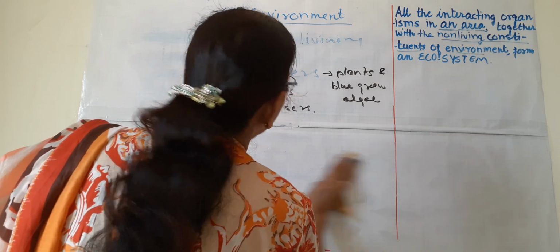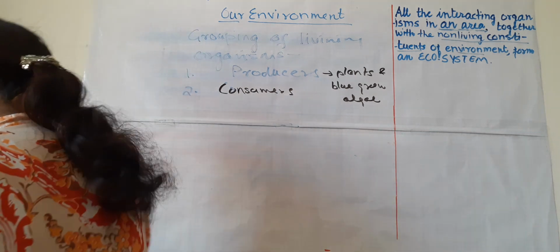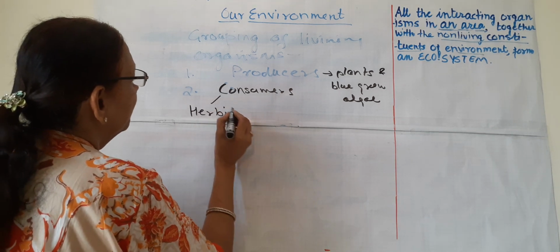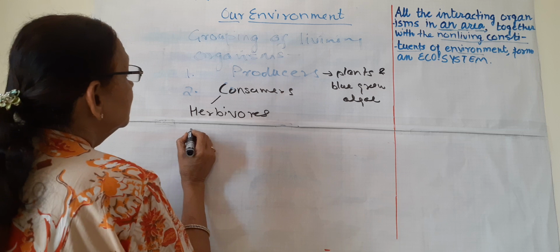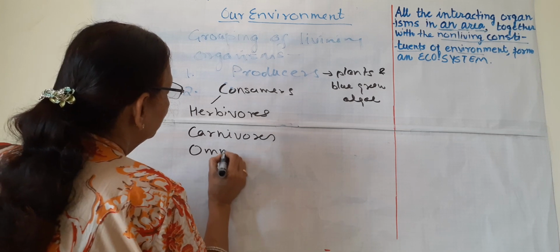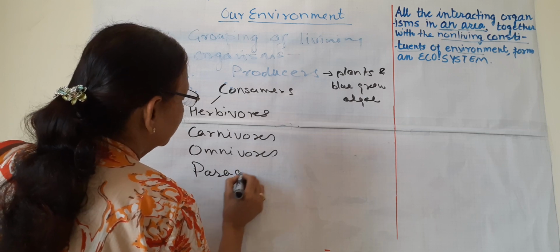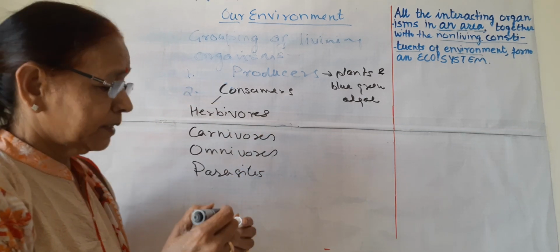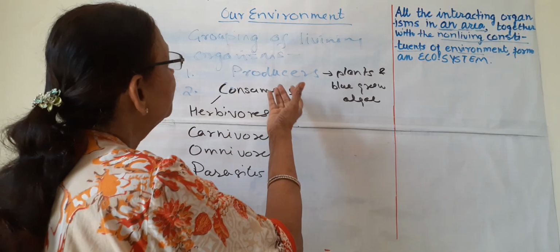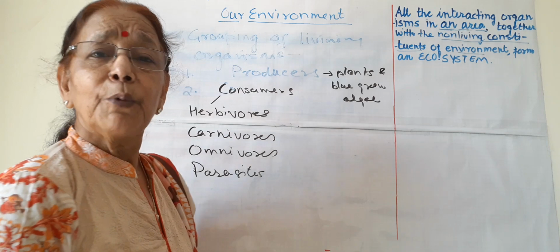Now the second are consumers. Consumers can be of three types or four types, you can say. First is herbivores, second is carnivores, third is omnivores, and fourth, you can even say, parasites. These are also consumers. So quite simple, all of you know, the name indicates consumers which consume the food directly or indirectly, which is made by producers.